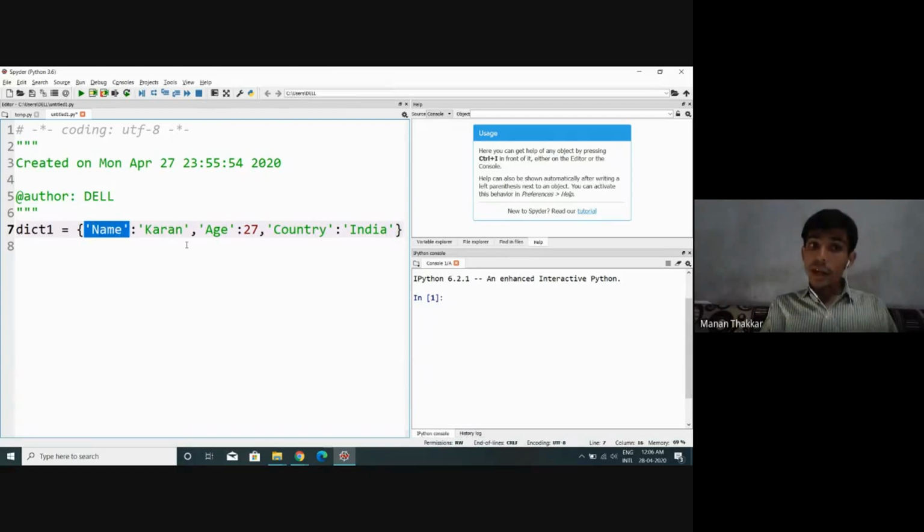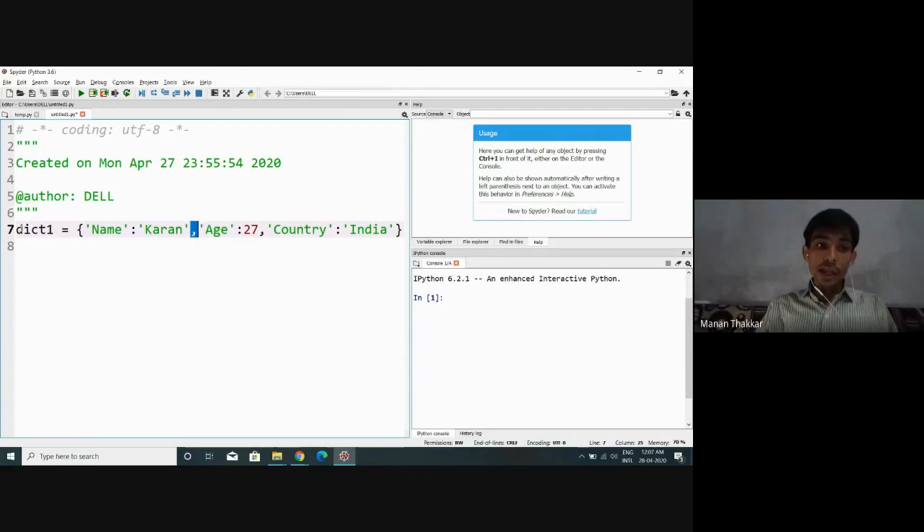Here, name indicates the key. Karan indicates the value for that particular key. Just observe, this key and value are separated by a colon. Key and value are separated by what? Colon. And key value pair combinations are separated from each other by a comma.